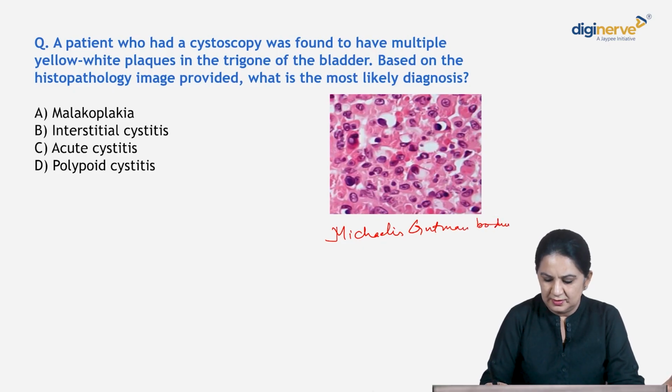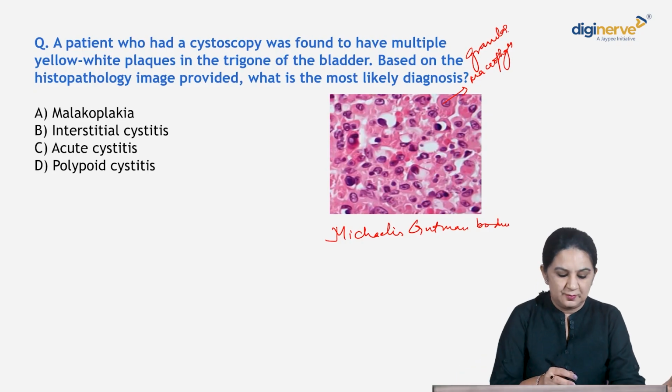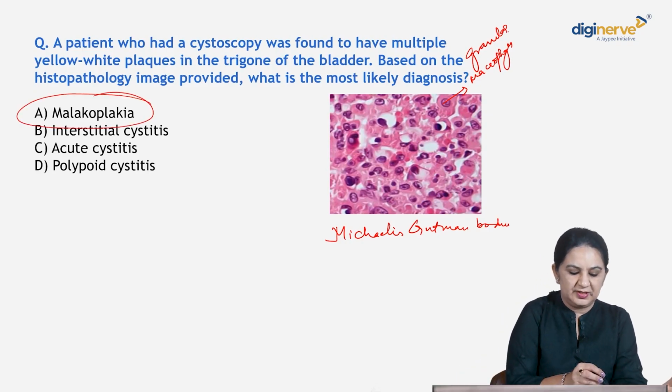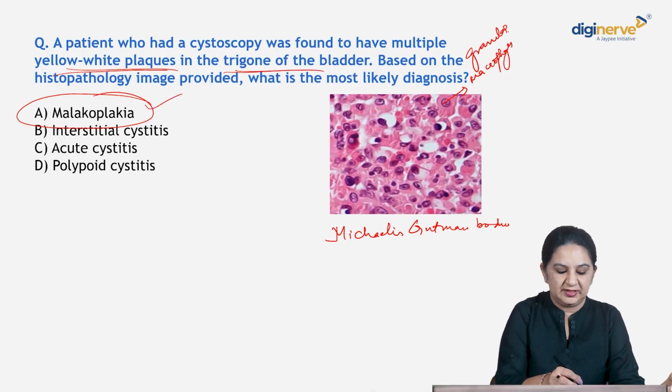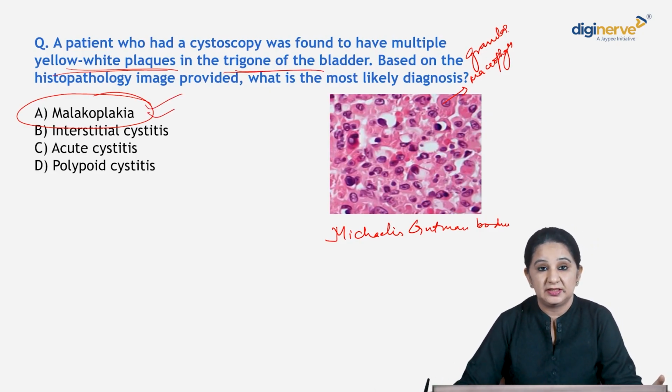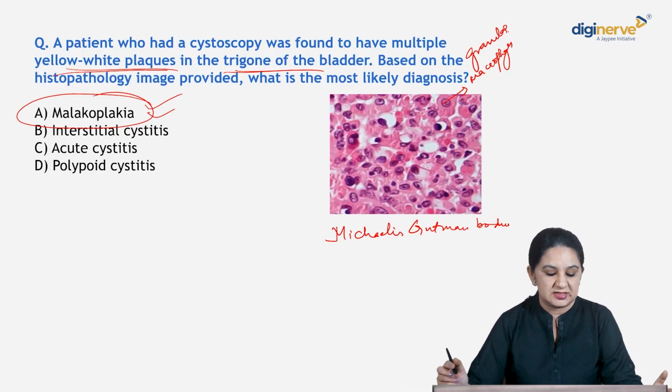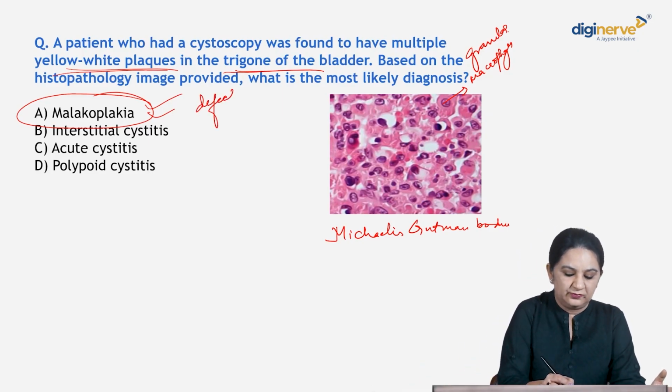Okay, and macrophages, abundant granular macrophages. So your diagnosis is malacoplakia. Plus you see yellowish white plaques also, trigone of the bladder. So the diagnosis is malacoplakia. Now what is malacoplakia? It's a chronic inflammatory condition caused by a defect in the phagocytes.